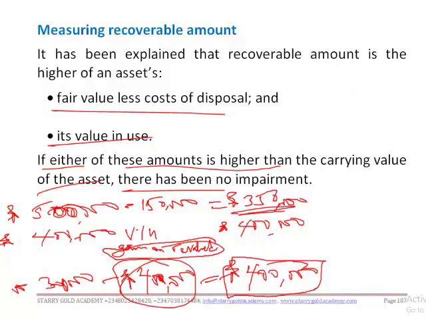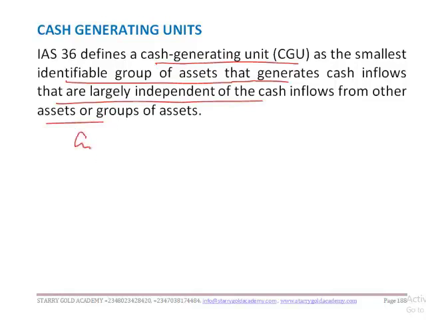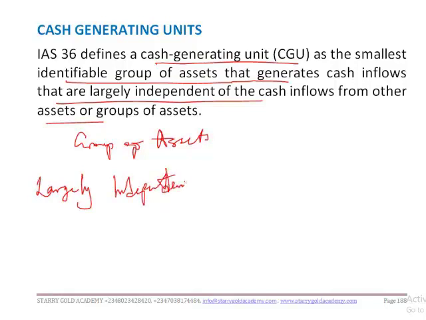So now let's discuss the cash generating units. IAS 36 defines the cash generating unit as the smallest identifiable group of assets that generates cash inflows that are largely independent of the cash inflows from other assets or group of assets. Smallest identifiable group of assets that are largely independent. Take note of the keyword: largely independent of generating future cash flows from other assets or group of assets.